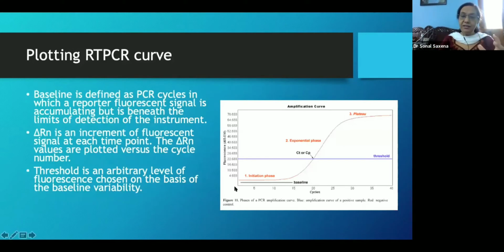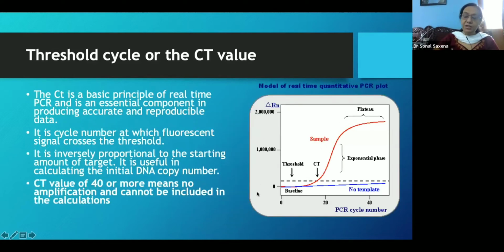The baseline is the PCR cycles in which the reporter fluorescence signal is accumulating but remains beneath the limit of detection of the system. Whereas the delta Rn is the increment of fluorescence signal which occurs with each cycle, which you can see on this axis. Then the threshold is the chosen value for each cycle, which you say that this is the threshold. If I see above this or below this, that is how I'm going to measure these thresholds.